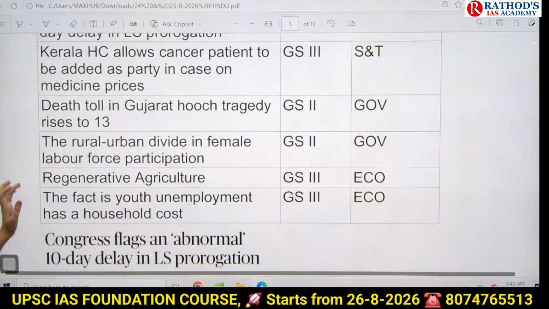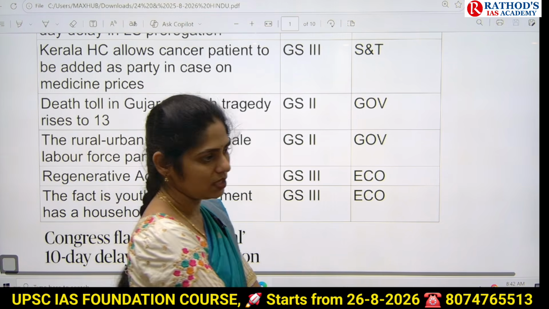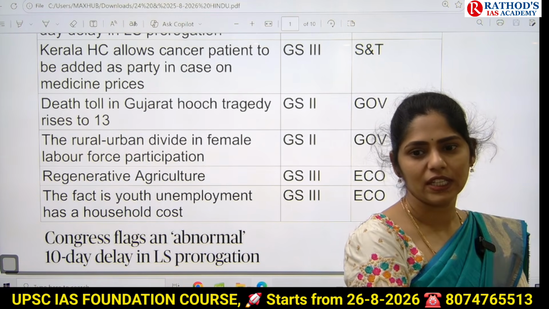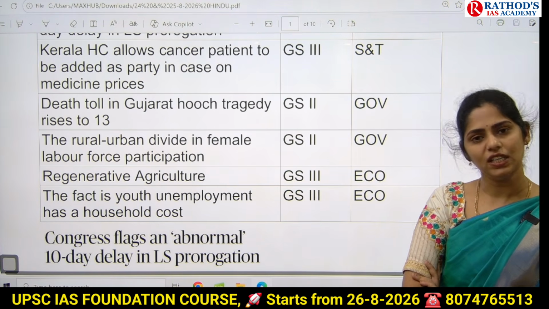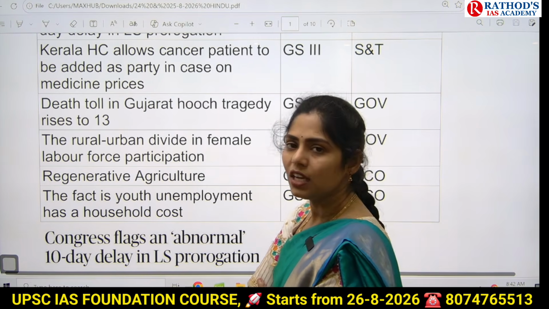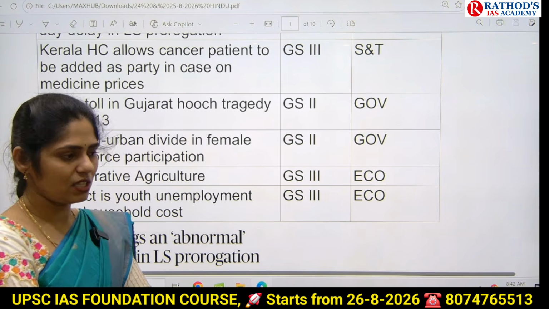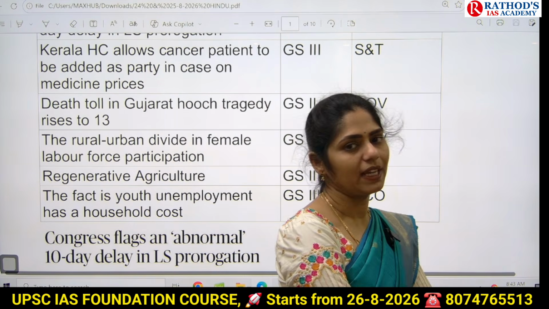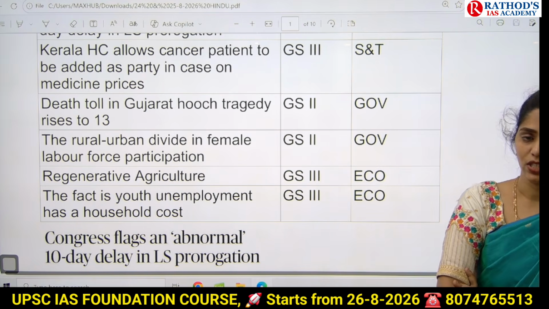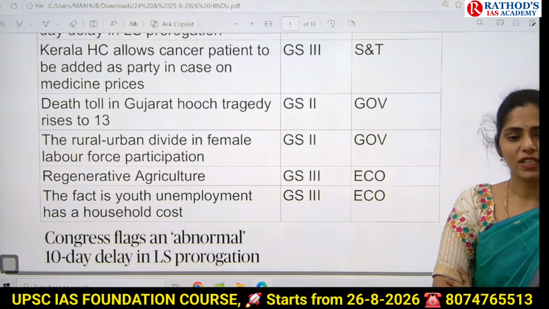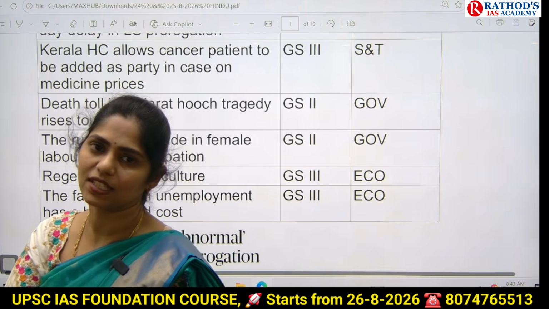And next topic is: death toll in Gujarat hooch tragedy rises to 13. Recently, we discussed the ban on alcohol in which state? That is Bihar. Now we can see there is illegal drug consumption in Delhi that led to the death of 13. So actually, we discussed on that day itself that if there is a complete blanket ban on alcohol in states, that will lead to some negatives or challenges. There is one challenge said here that led to this huge tragedy. So this topic is important from GS paper 2 under governance, and even from GS paper 4 ethics, UPSC can give you a case study on this.